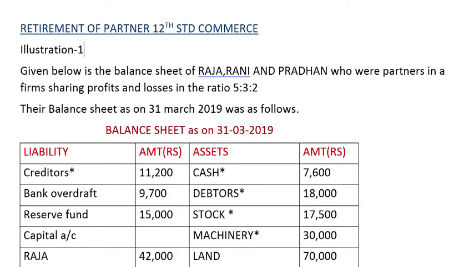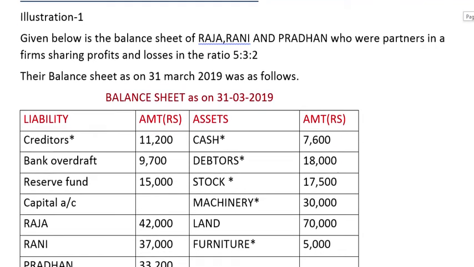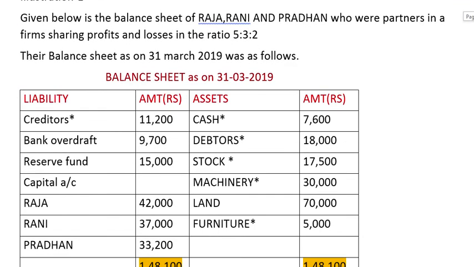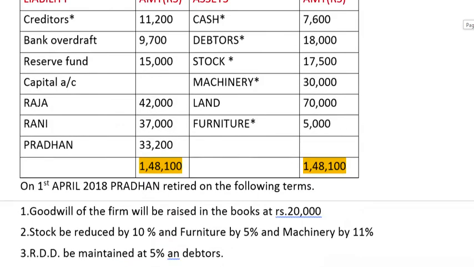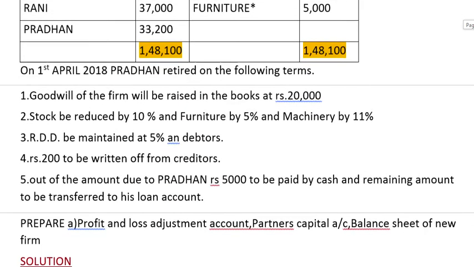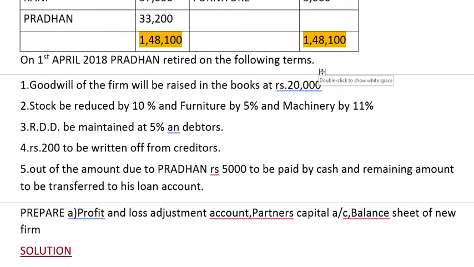Given below is the balance sheet of Raja, Rani and Pradhan, who were partners in a firm sharing profit and losses in the ratio 5:3:2. The balance sheet is as on 31st March 2019, and it is given over here, and the adjustments move towards adjustments. On 1st April 2018, Pradhan retired on the following terms. Okay, these were the conditions, the adjustments.